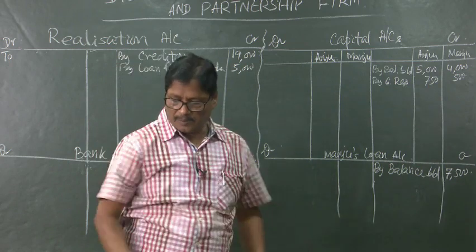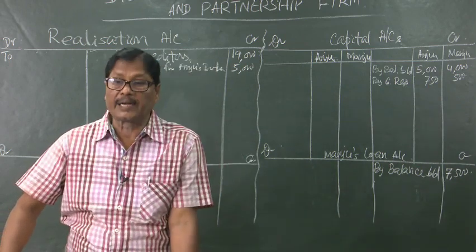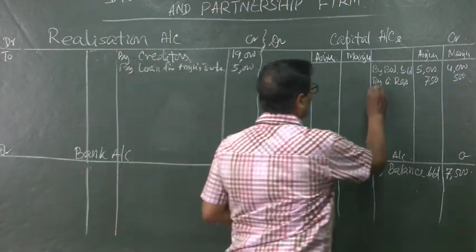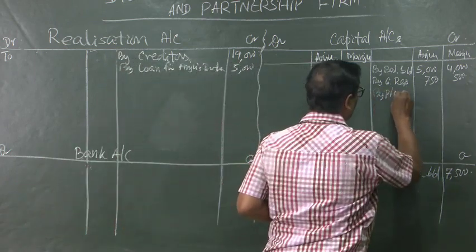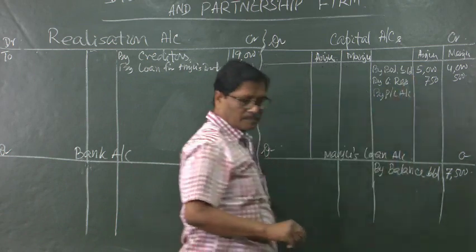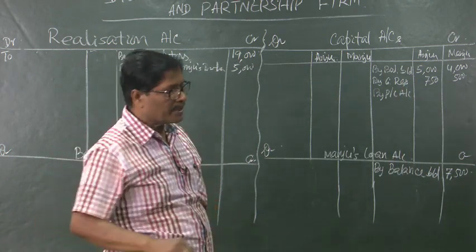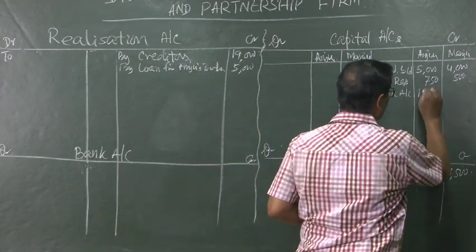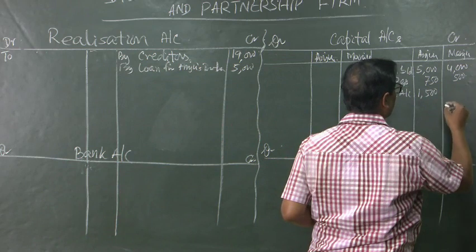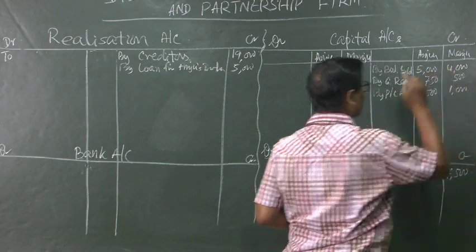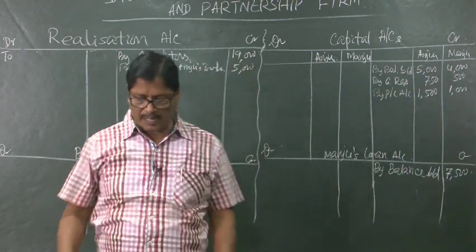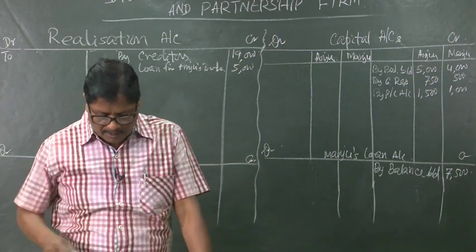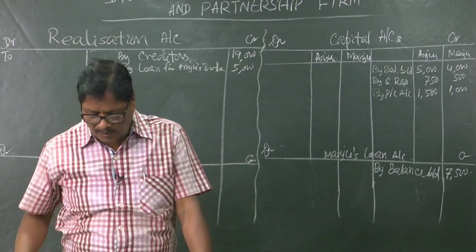Similarly, there is another item also, that is profit and loss account. Credit balance is there 2,500, that will be also credited here by P&L account. Total amount is 2,500 divided by 5, that is 500, into 3 is 1,500 and 500 into 2 is 1,000. Like this it will be credited to the partners' capital accounts. So, we have exhausted all the things in the liability side. Now, we will come to asset side.